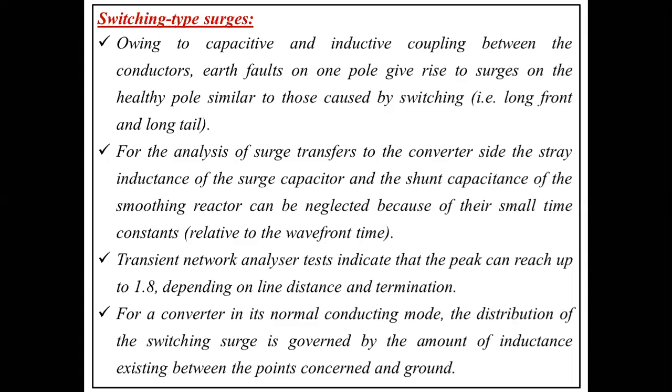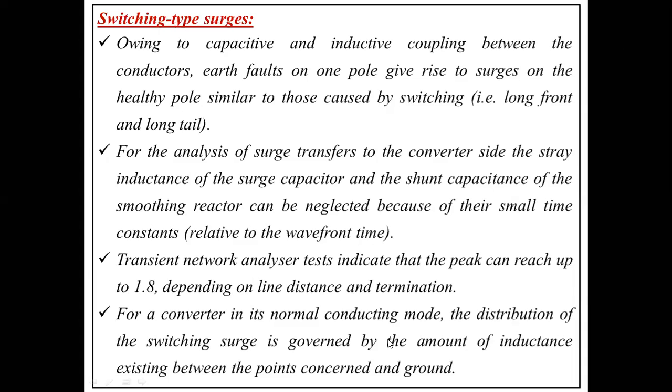It is a generalized meaning. Basically, the reference voltage is 1.0 per unit, which is a well-known fact. Under this test, it has reached up to 1.8 per unit, depending upon the line distance and termination.